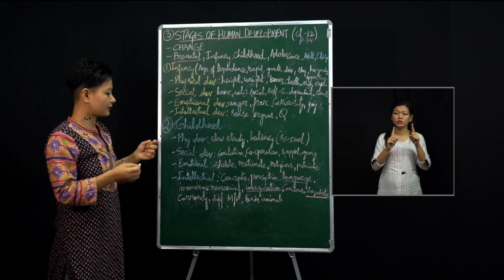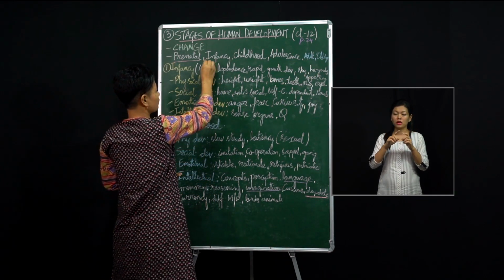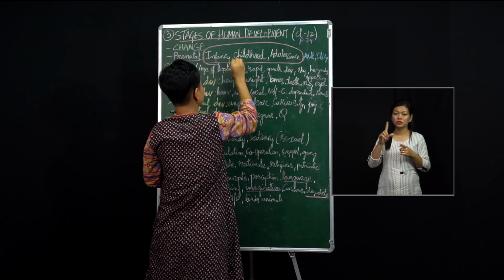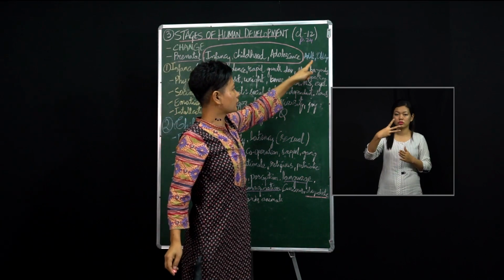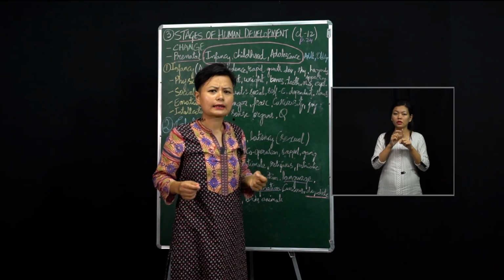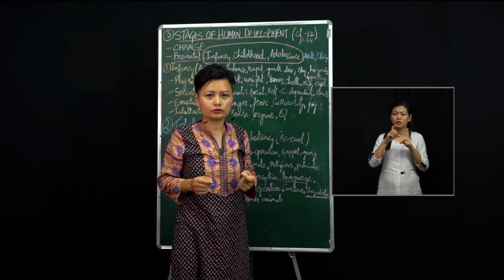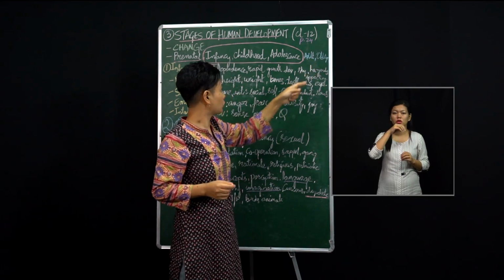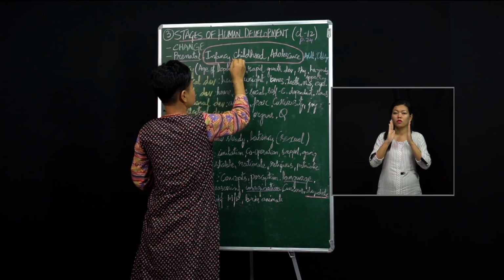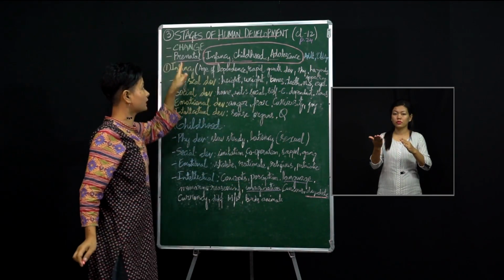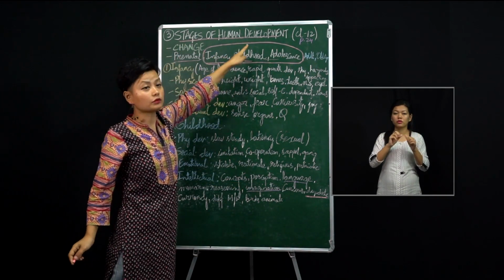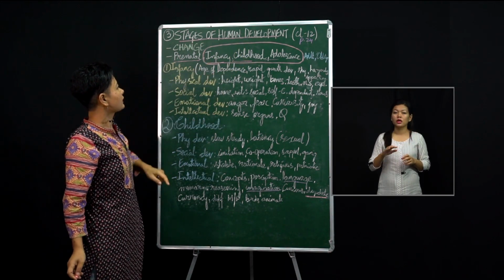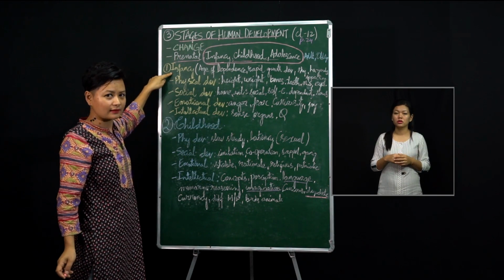So in this lesson, they have focused on these 3 stages, students. Of course, adulthood and old age are also important, but that stage has not happened to you, isn't it? So that is why these are not focused upon, but these 3 stages are given importance in the lesson, stages of human development. Okay, so when you look into the first stage, that is the infancy stage.